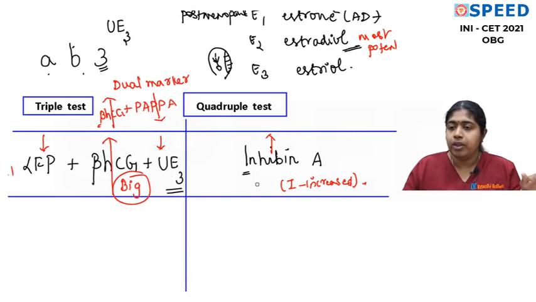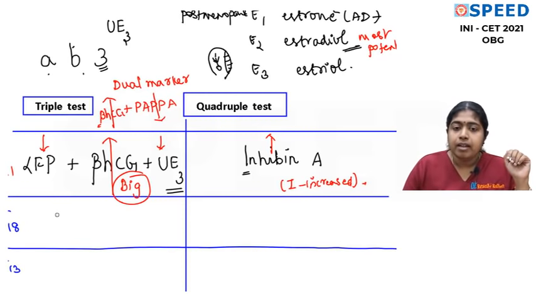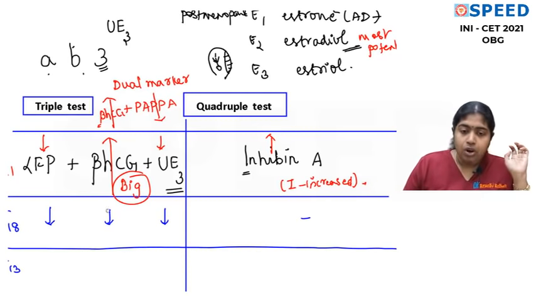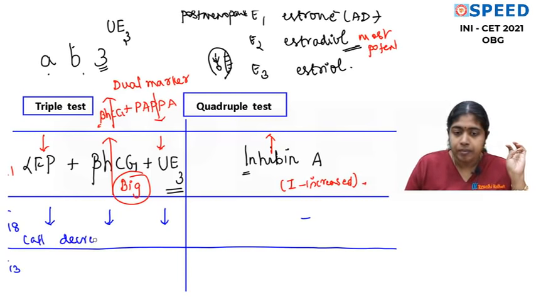It is very simple. Now let us also discuss the hormonal profiles in trisomy 18, which is Edwards syndrome, and trisomy 13, which is Patau syndrome. Please understand, in trisomy 18 everything is decreased. We are not talking about inhibin A here, only about the triple test. So here all are decreased.